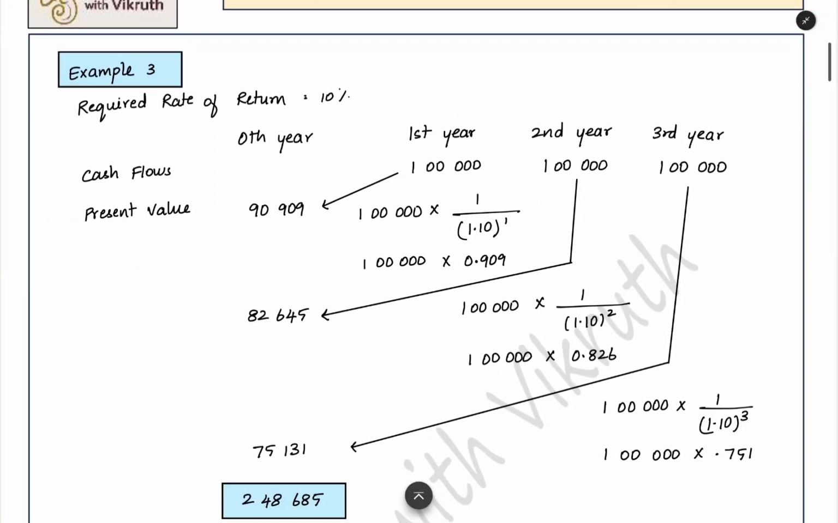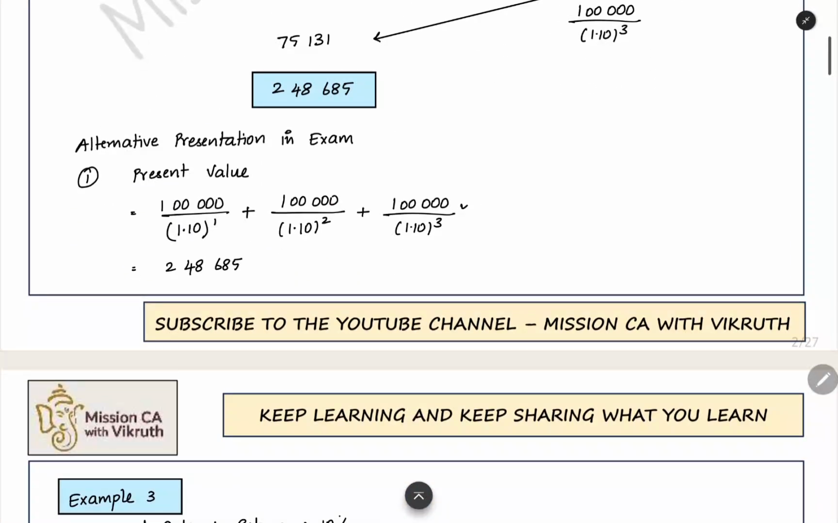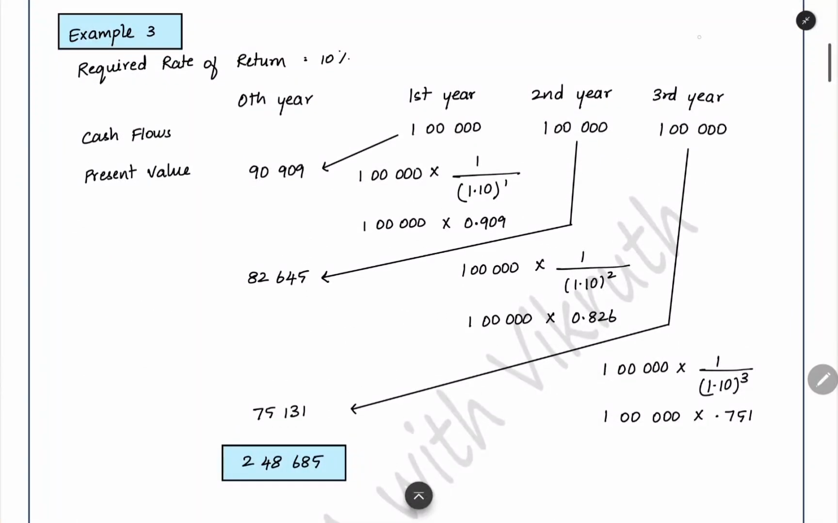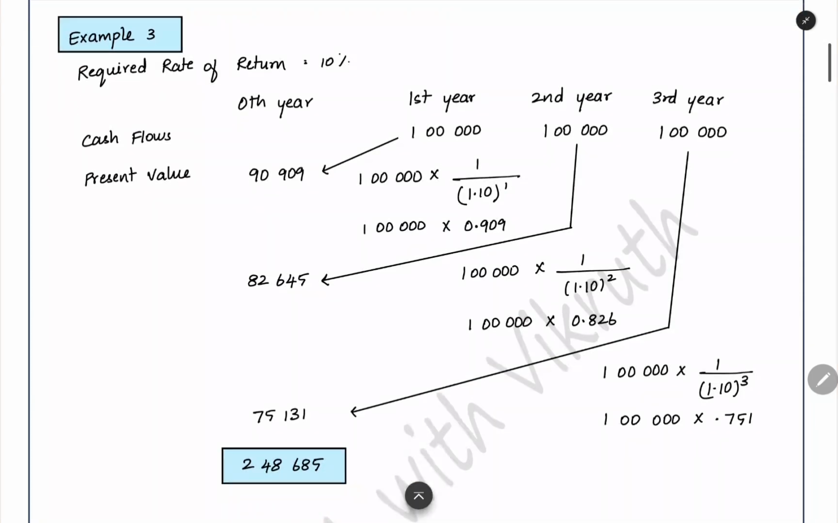Now we can see another method for doing the same calculation. Instead of doing this every time, we have a shortcut for finding this present value. For example, we can take the first year cash flow alone, 1 lakh divided by 1.10 to the power 1. This we can write in another manner also: 1 lakh into the factor alone, which we can write separately, 1 divided by 1.10. When you solve for this portion alone, you will get the answer 0.909. This 0.909, we will call the present value interest factor.